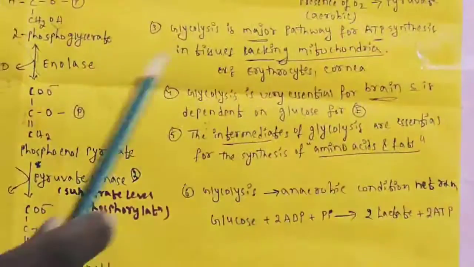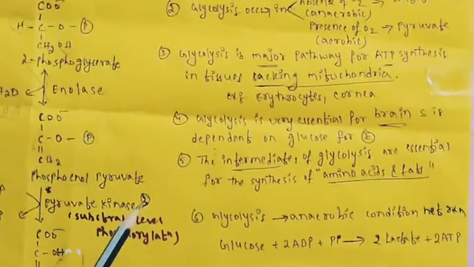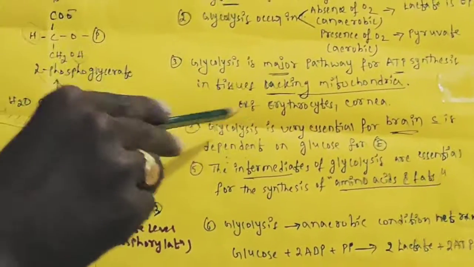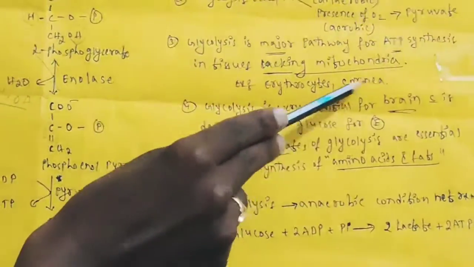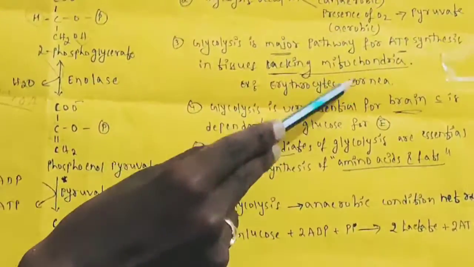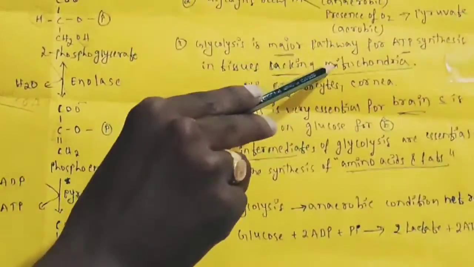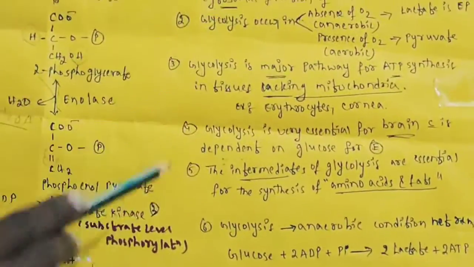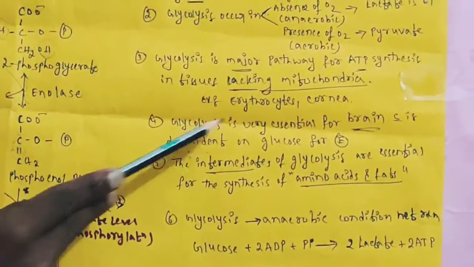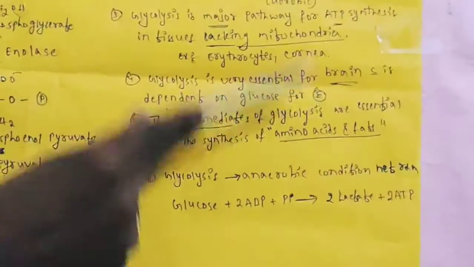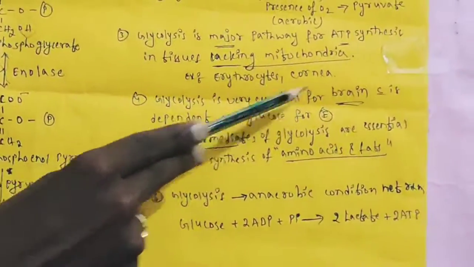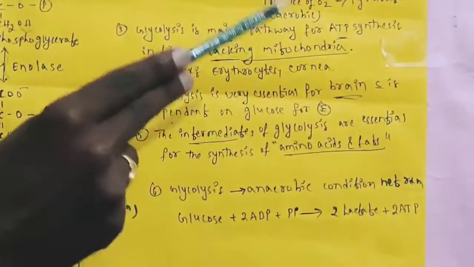Glycolysis is the major pathway for ATP synthesis in tissues lacking mitochondria. In tissues lacking mitochondria, glycolysis will occur. What are those tissues? Erythrocytes and cornea. These two don't have any mitochondria, yet glycolysis occurs. Next, glycolysis is very essential for the brain, which is dependent on glucose for energy.